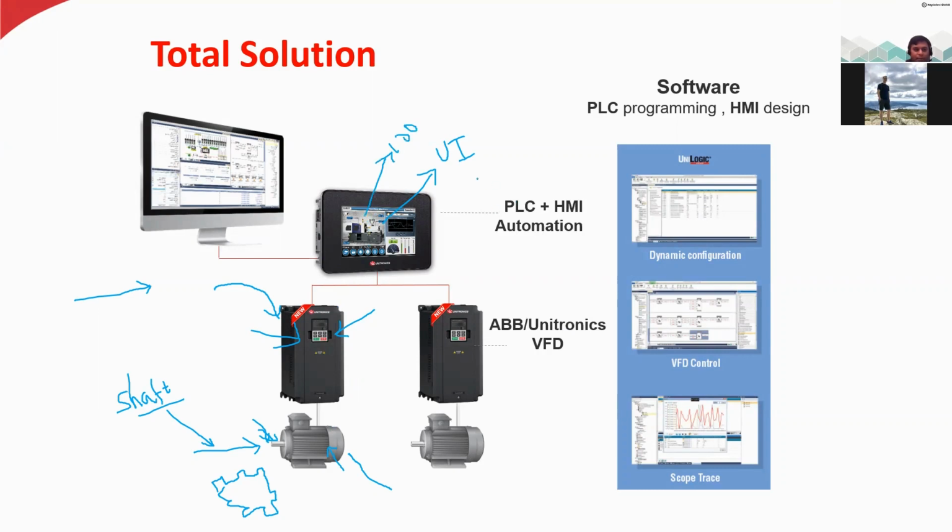This is called automation actually. So you can control manually, or you can set it automatically. It will control the motor speed based on the load. Okay, so for that we are using the PLC. If you want to have automation, then you need a PLC. PLC means programmable logic controller. So you can program when the motor should be fast, when the motor should be slow. So you can program everything.